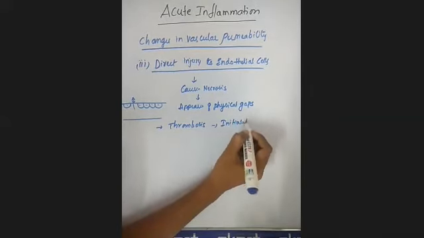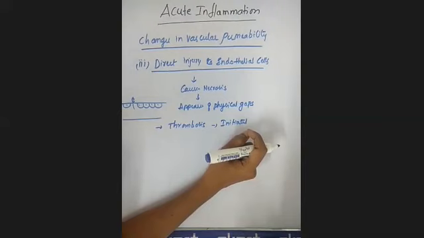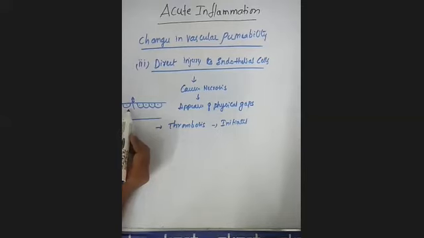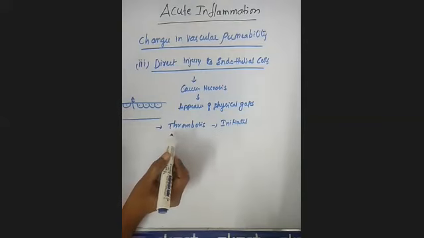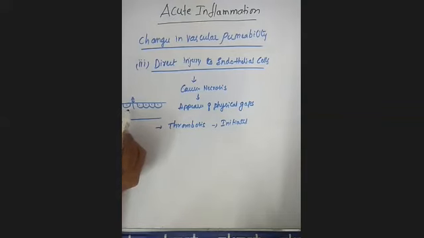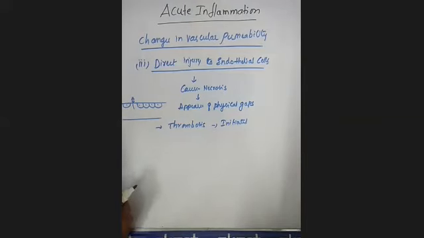Generally, if there is any damage to the skin, then after a particular time there will be formation of a clot. That is the process of thrombosis. Here also there is damage to the endothelial cells. During this damage, this thrombosis process is initiated only at the site of damaged endothelial cells, not the other cells. Wherever there is damage to the endothelial cells, there only this thrombosis process is initiated.